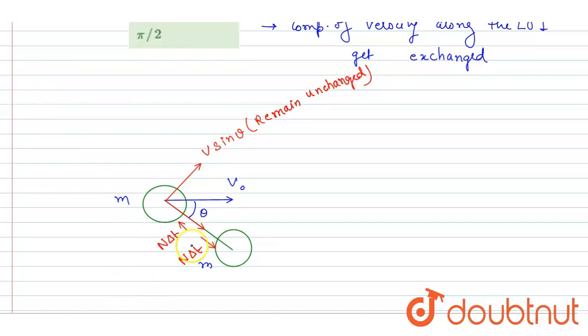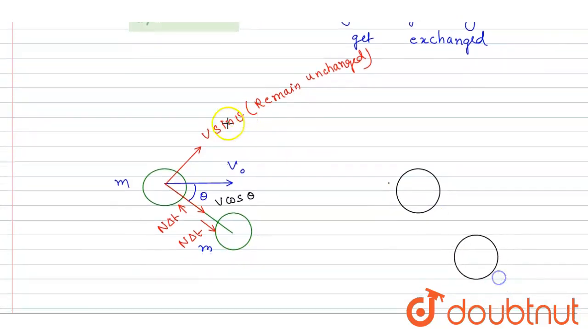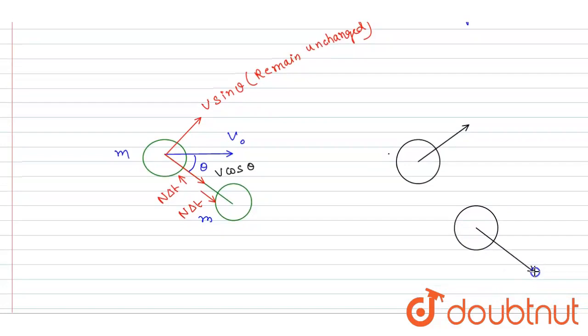So as I told you, the v cos theta component will get exchanged, with the direction, right? So what will happen after the collision? The first one, which was moving earlier with this v naught velocity, will continue to move with the v sin theta component like this, and the other will have a velocity in this direction.